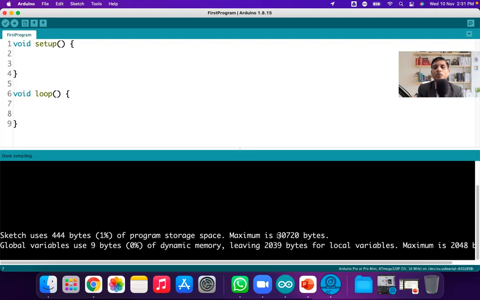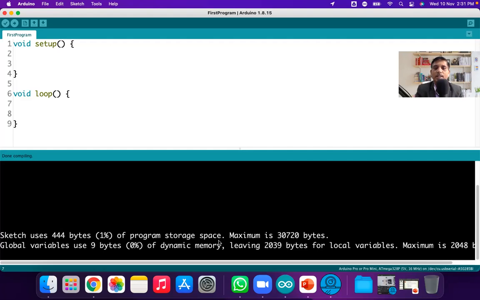Maximum we can compile up to 30720 bytes, but it is not 32K. So what about the remaining bytes? The remaining bytes are used for the bootloader. Generally, when you are using the Arduino Uno board, the IC they use is the Atmega 328.